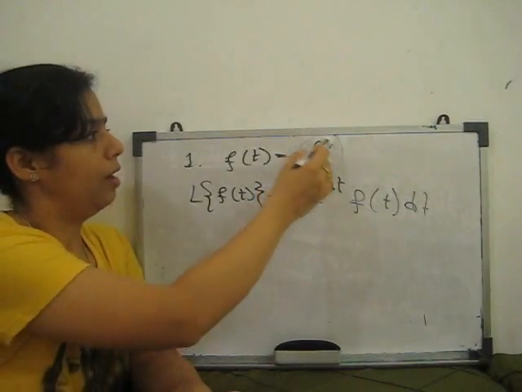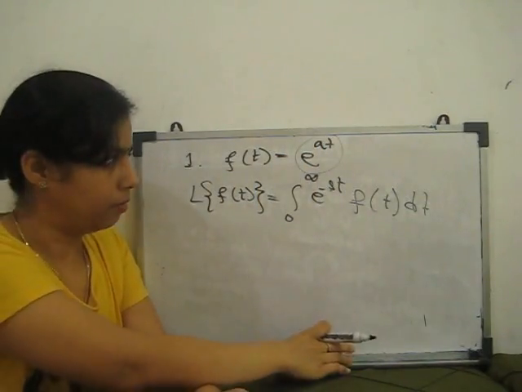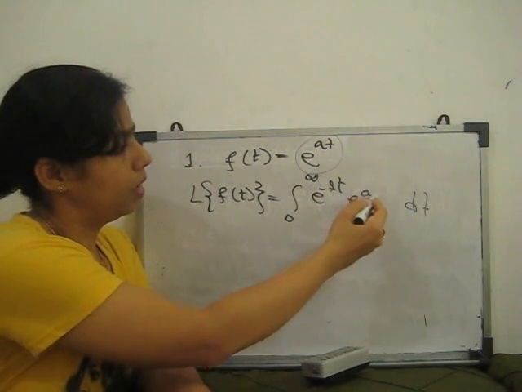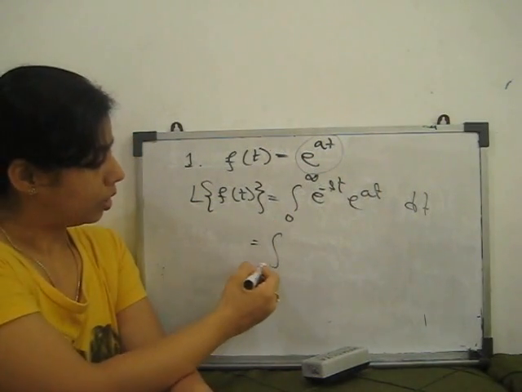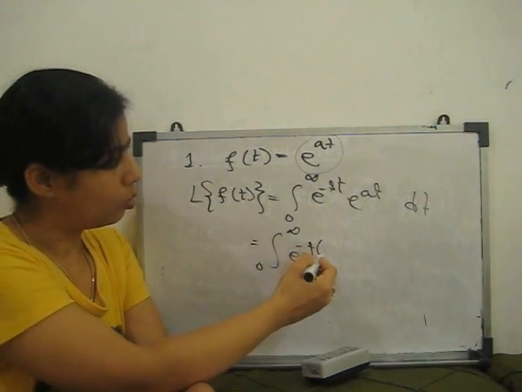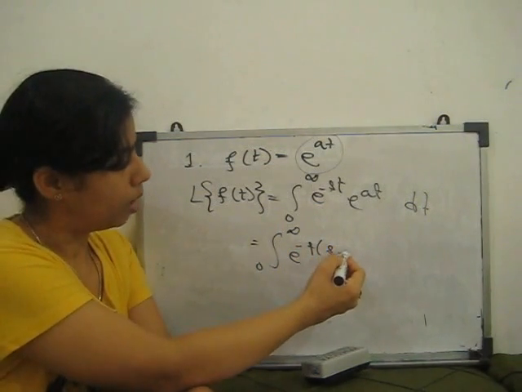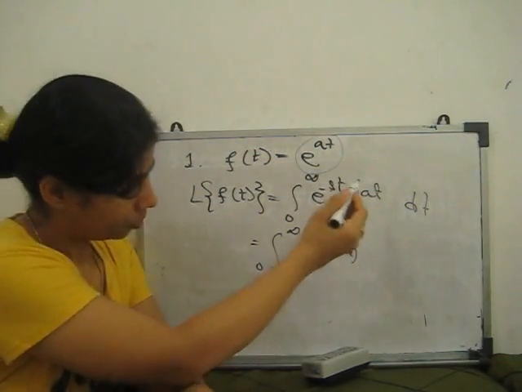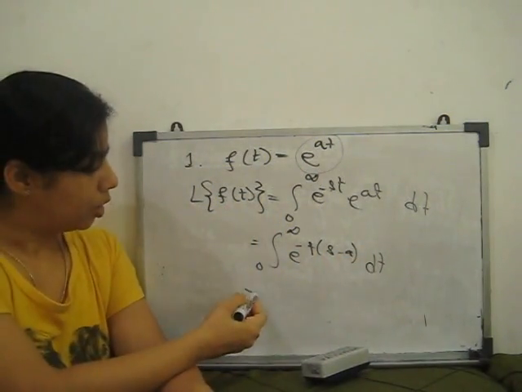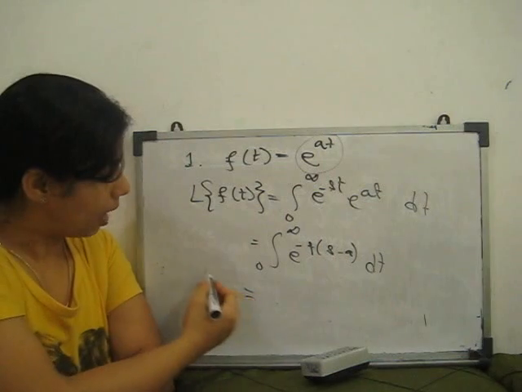What is your f(t)? f(t) is another exponential function. You replace it here, so f(t) is e to the power at. Now you integrate from 0 to infinity e to the power minus (s minus a)t dt, taking the t outside. Clear? Integrate it and apply the limit.